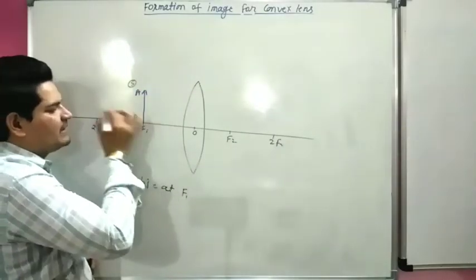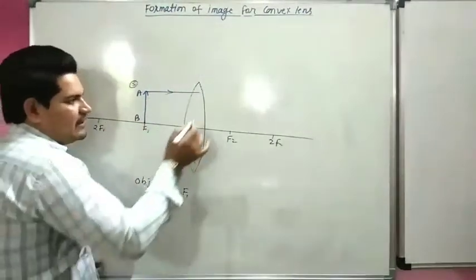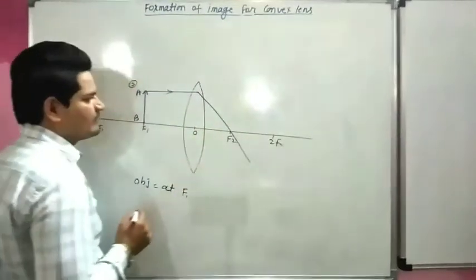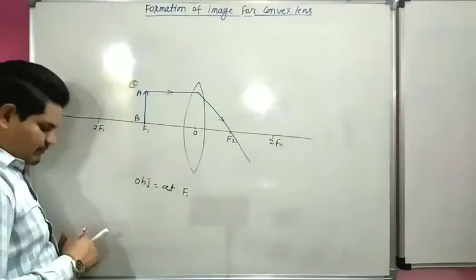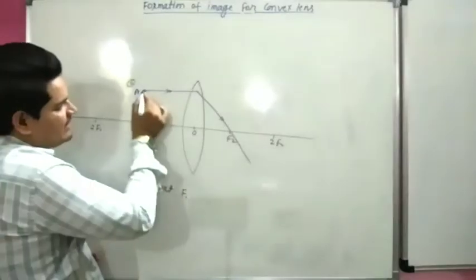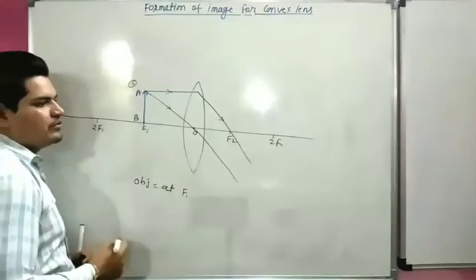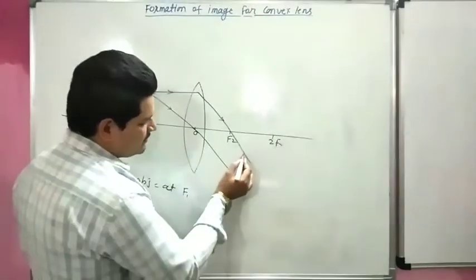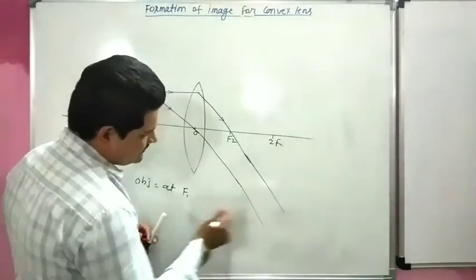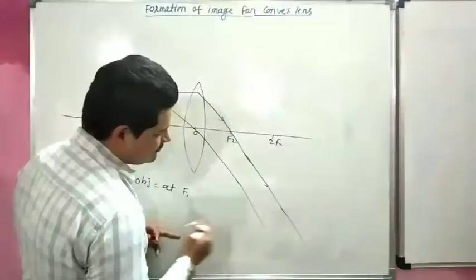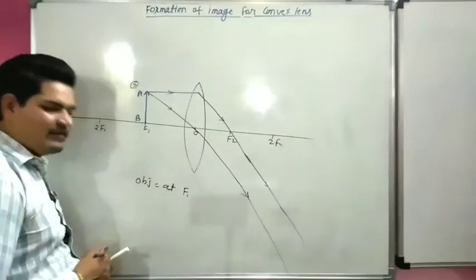A, B, and according to the rule, when an incident ray comes parallel to the principal axis, it will pass through the focus. Now again, when an incident ray comes through the optical center, it will pass through the same point. So both lines move parallel to each other. They never meet, so we consider they meet at infinity.